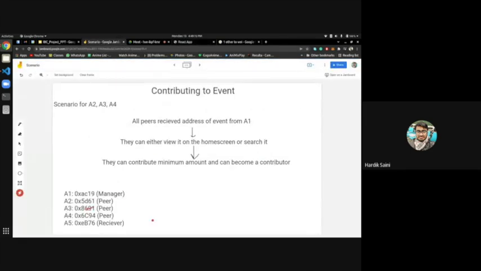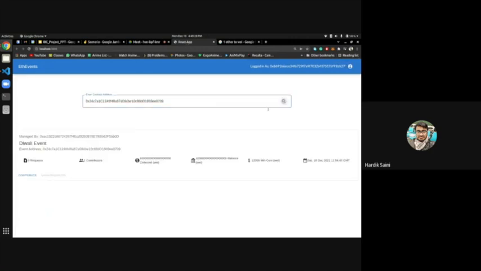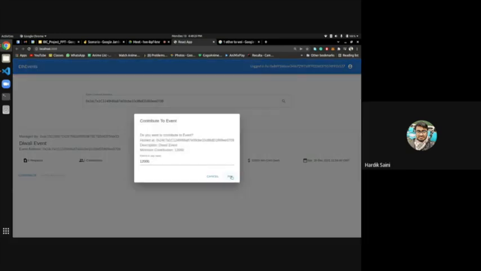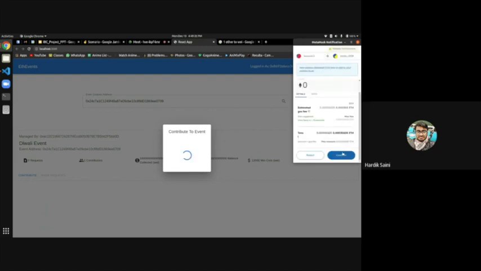0x869 is this thing. So that's that. I will go to search event, then I will add that address, and here I can see I've got. Now again, from this A3 will also contribute some amount. Suppose he only paid 12,000. Let's just say, for sake of time, I will confirm this thing.